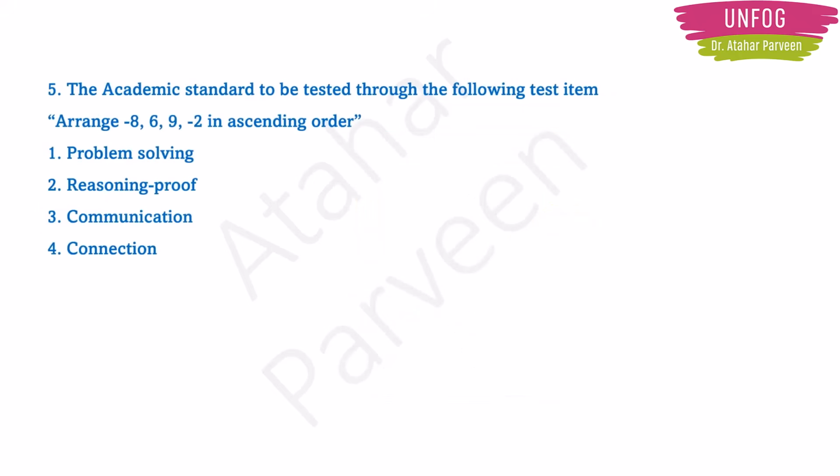Next question. The academic standard to be tested through the following test item. They have given a series of numbers -8, 6, 9, -2, and you are told to arrange this series in ascending order. The question is: the academic standard which is to be tested by this test item belongs to which academic standard? Either problem solving, reasoning and proof, communication, or connection. Very simple, right? This comes under mathematics, so simply tick problem solving.